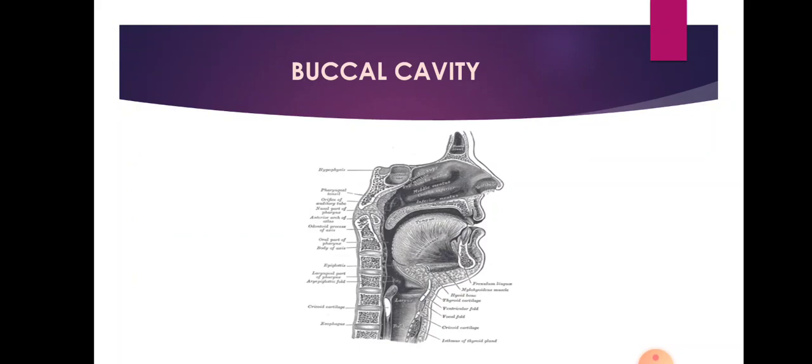And when the food bolus enters the esophagus, which consists of smooth muscle, the smooth muscles undergo repetitive relaxation and contraction, and that is known as peristalsis. Then the food moves towards the stomach. The whole process is known as deglutition, or we can say the food is deglutted by the buccal cavity.